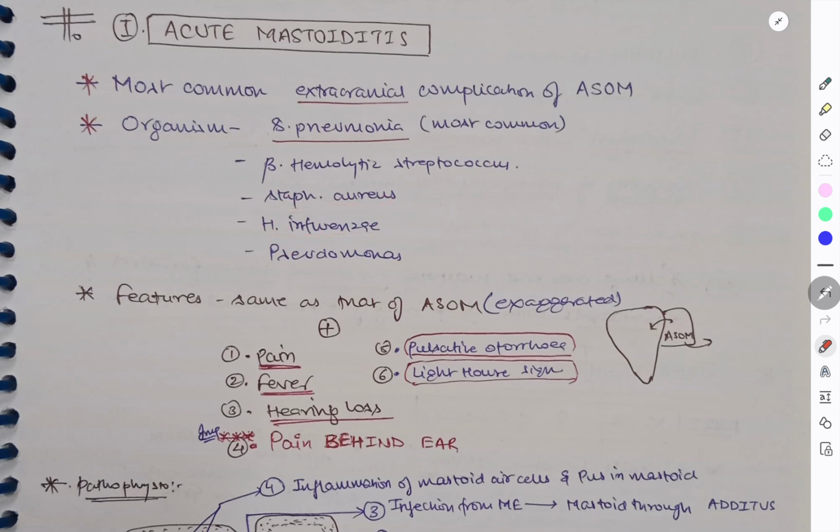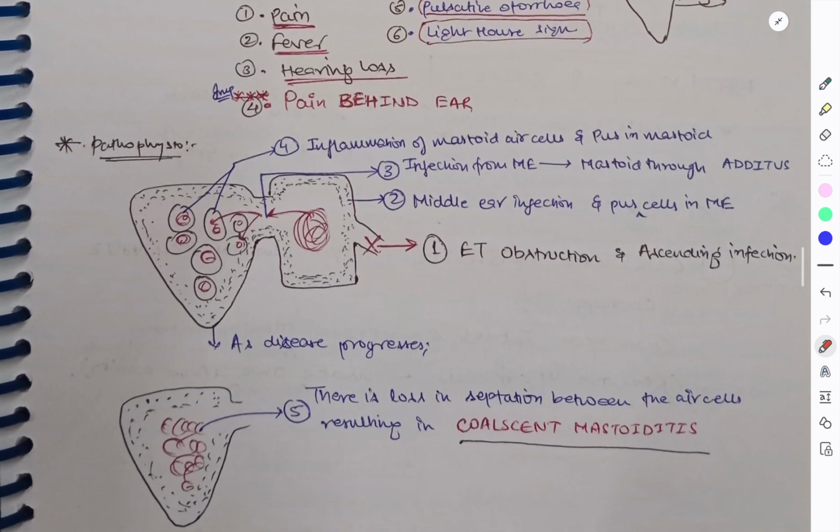So what are the features of acute mastoiditis? Here the features of ASOM are there, along with some exaggerated things. It will have pain, fever, hearing loss, and pain behind the ear. It is very important: pain behind the ear. And if we look, we will have pulsatile discharge as seen in ASOM, and the lighthouse sign as seen in ASOM. So pain, fever, hearing loss, and pain behind the ear are the features of acute mastoiditis. What is the pathophysiology behind that?